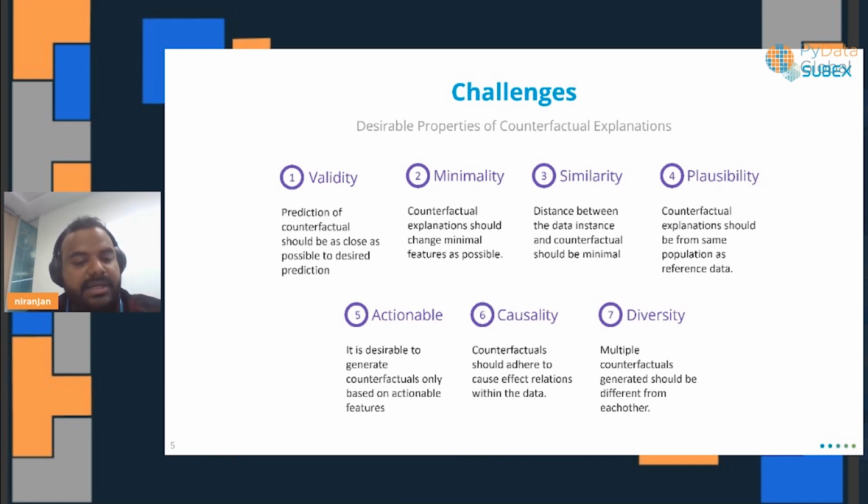Then actionability, which I talked about: can a user act based on the counterfactual explanations that we give? Also diversity. For the service provider to understand what the underlying model is doing, he wants to look at various possibilities as well. When looking at a query instance, getting multiple counterfactuals helps him reason or do a causal analysis of how the model makes its predictions.